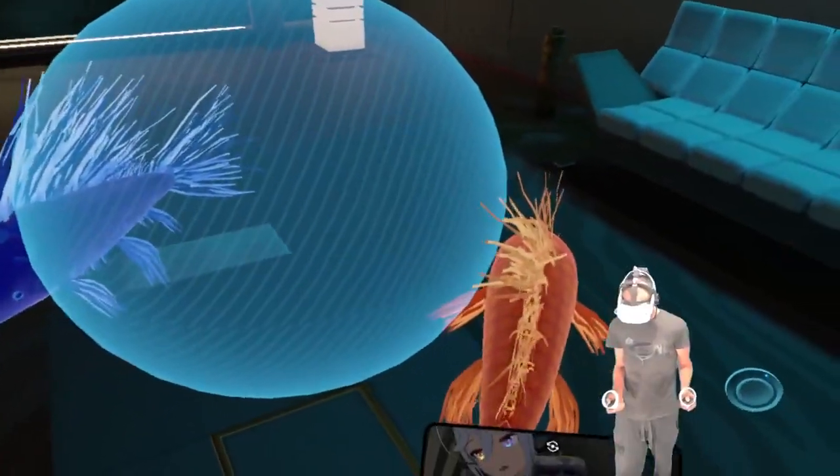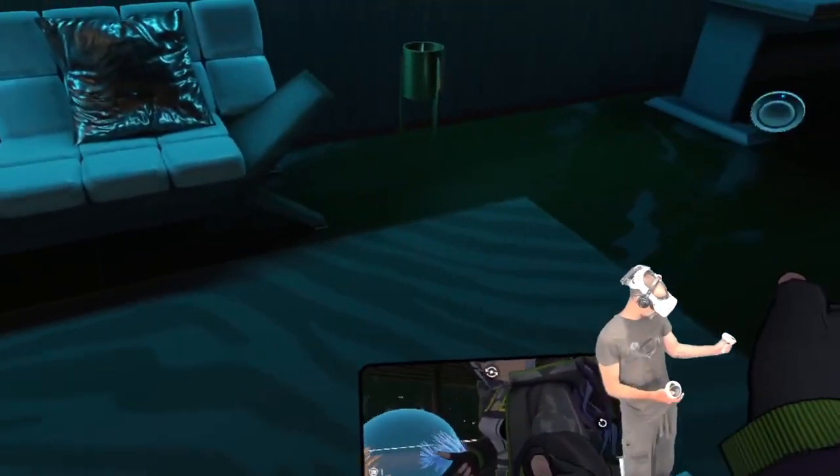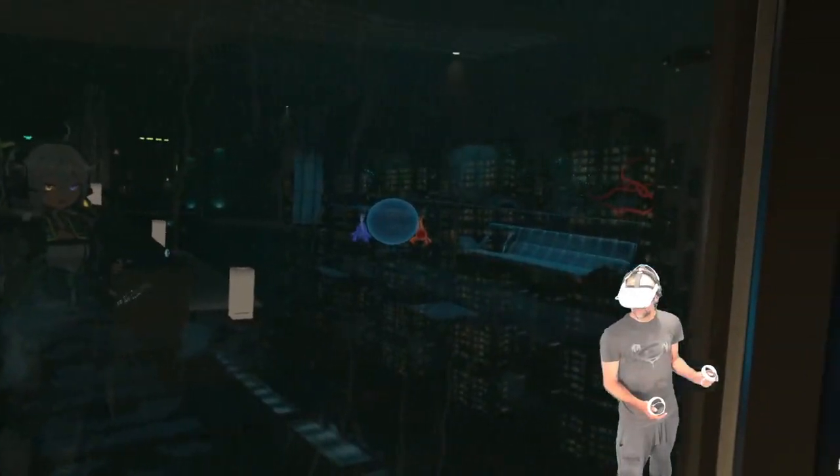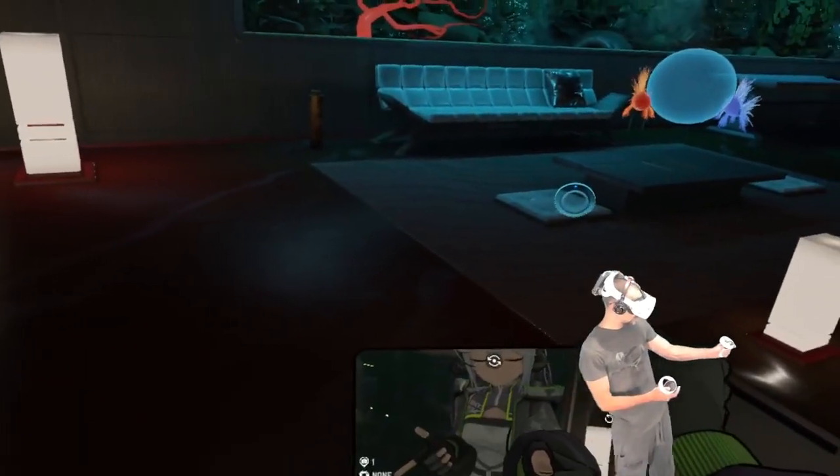A couple of fish swimming around a strange-looking globe. And then the world outside.